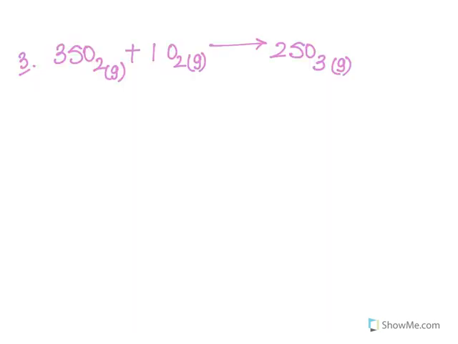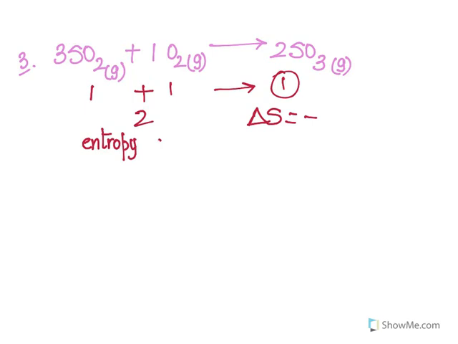All right, on this question, we have sulfur dioxide in gaseous form plus oxygen, which is also a gas, to give us sulfur trioxide, one gas. So if we take a look at the system, we have one gas plus one gas to give us one gas. So two gases were here, so our entropy is higher on this side, whereas over here we had just one gas as an end product. So we will say that our delta S will be negative as the entropy of the system is decreasing.